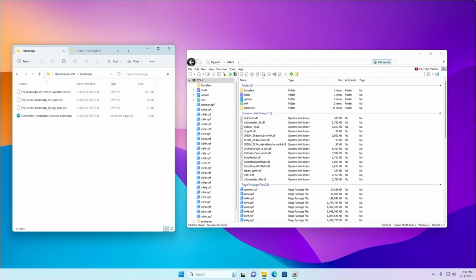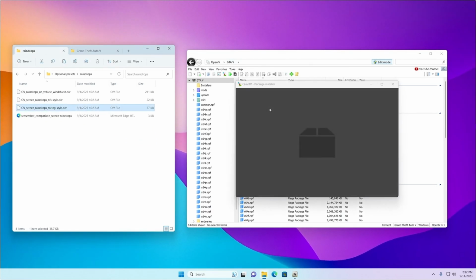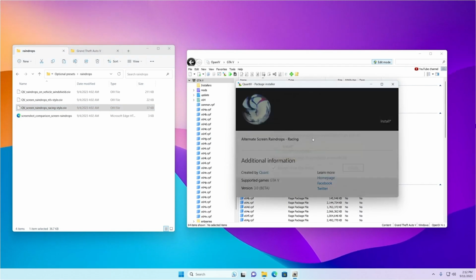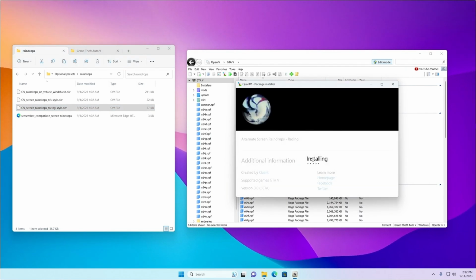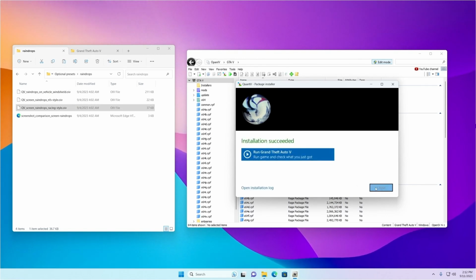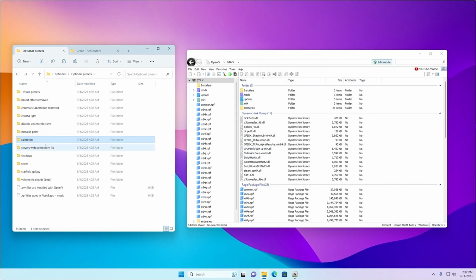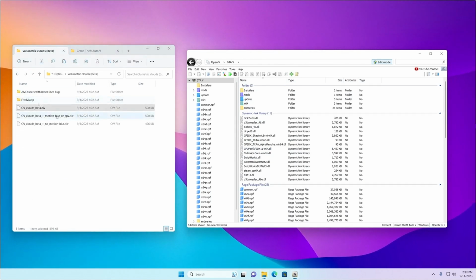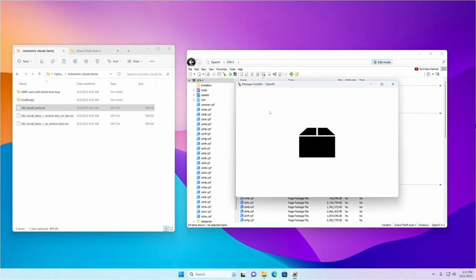From raindrops effect, you can choose any option that you like. To install volumetric clouds, first install the OIV file.